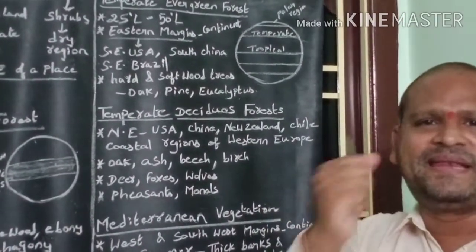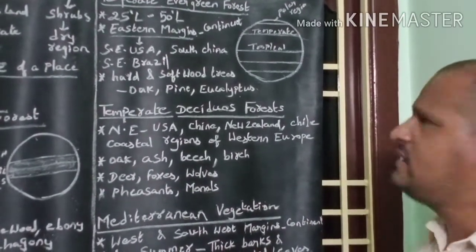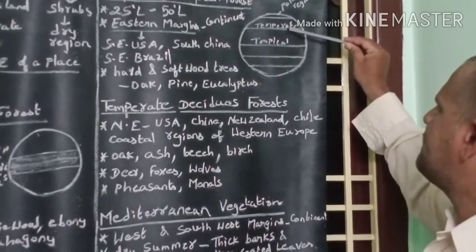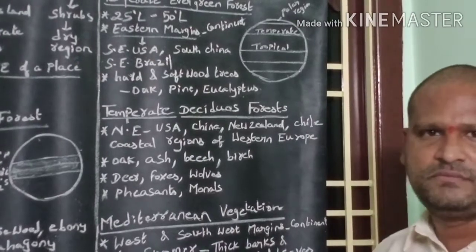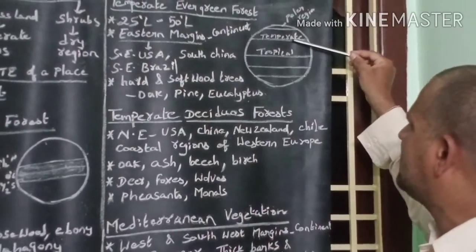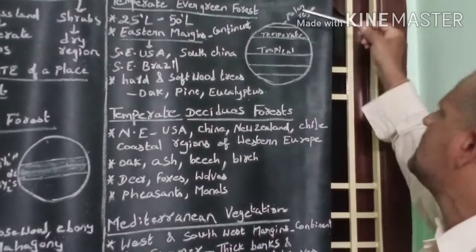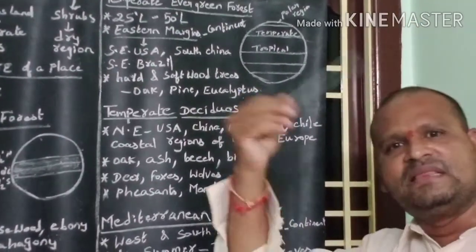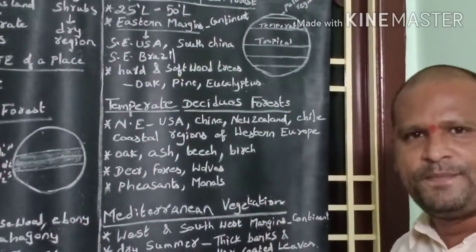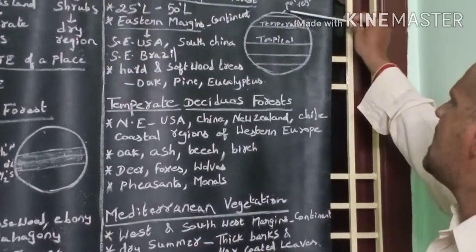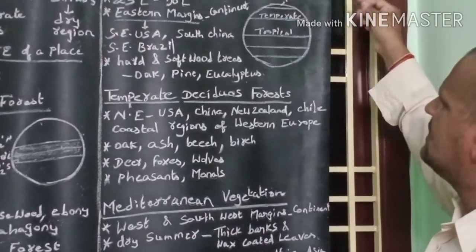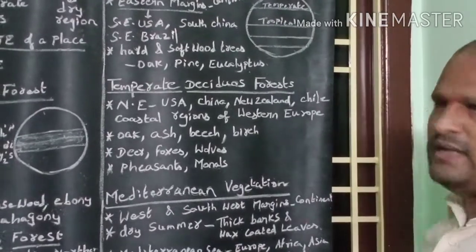Where is the temperate region located? The temperate region is located between the tropical region and the polar region, in both the northern hemisphere and the southern hemisphere.